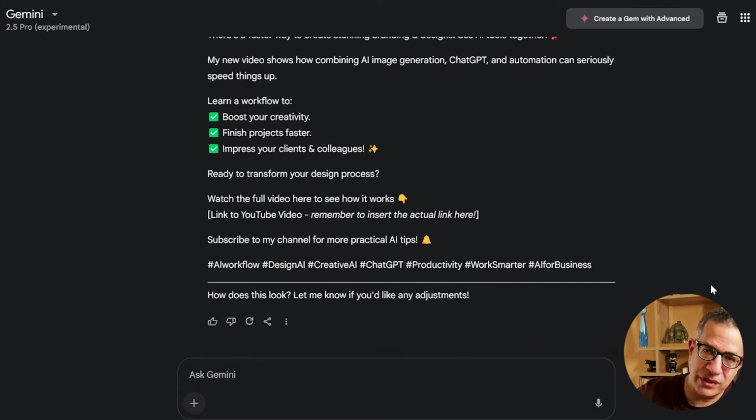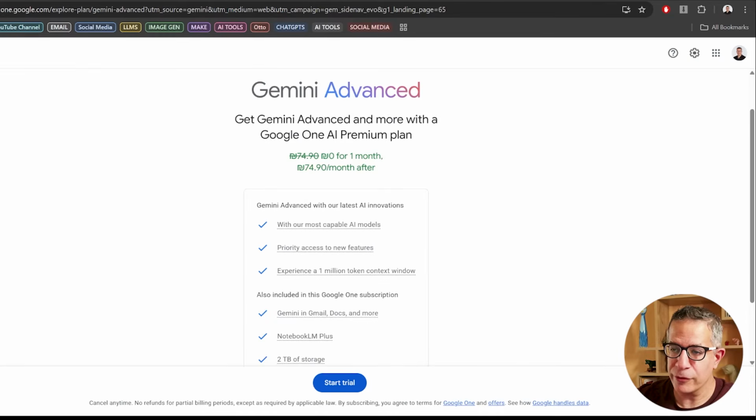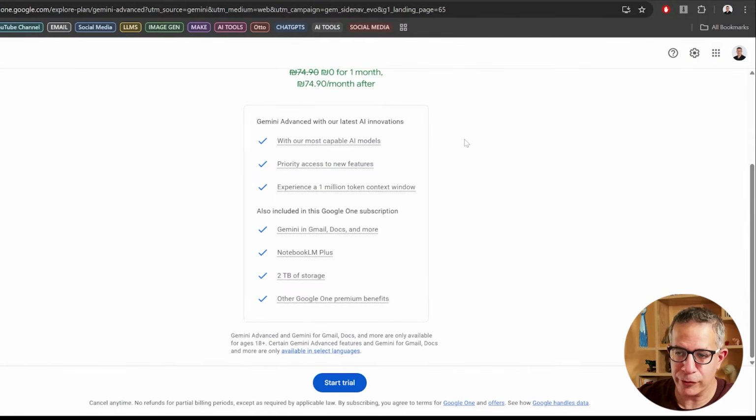The one bonus of this is that if you do want to use this excellent model, and I know it's one of the best, if not the best LLM right now in the market, the beauty is that if you buy into it, so if I actually use it, I can see I can use it now. I guess it's daily allowances. So if you pay into the Gemini Advanced, I get it for free for a month, so I should test that for a month. You get extra storage, Gemini in Gmail, in Docs, and more.